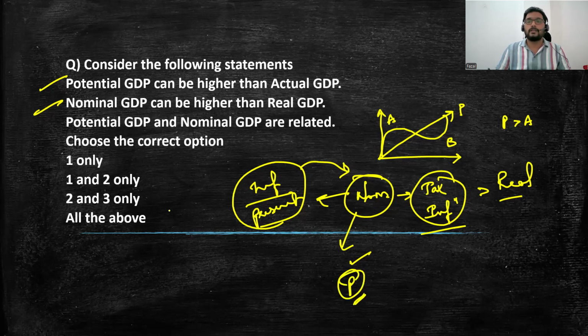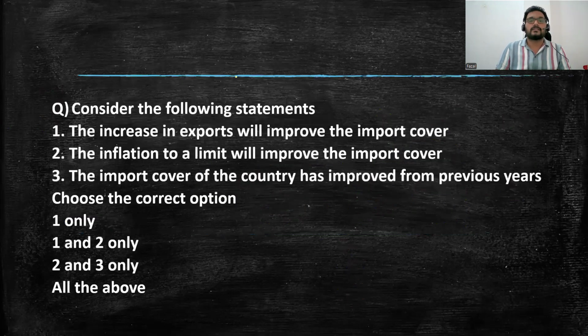Okay, so definitely if your potential GDP is high, nominal GDP definitely will go higher as related to that. So the answer has to be all of the above. Next, consider the following statement.